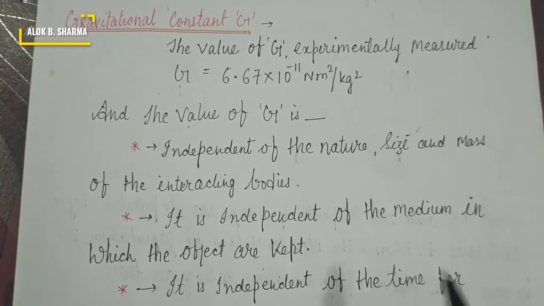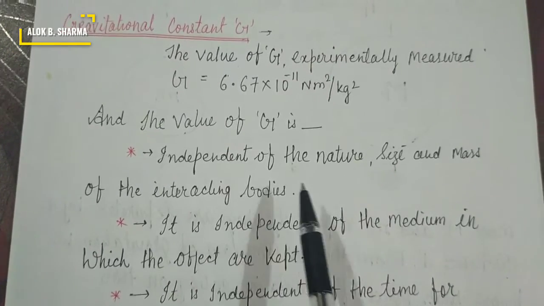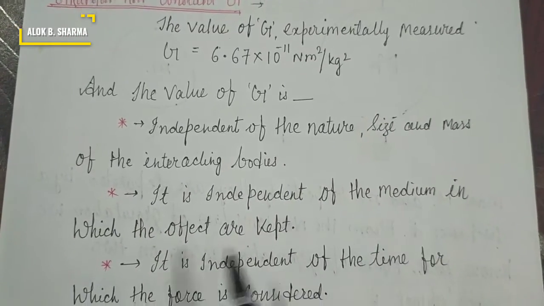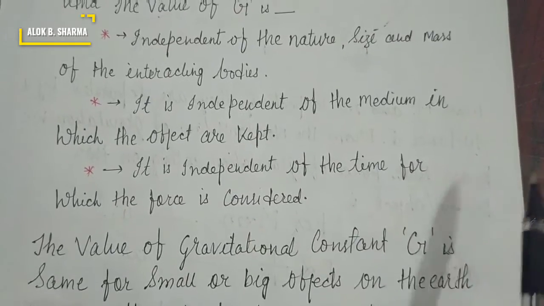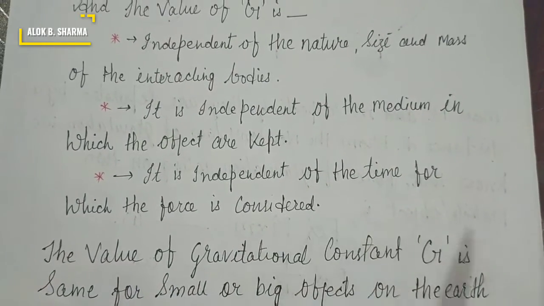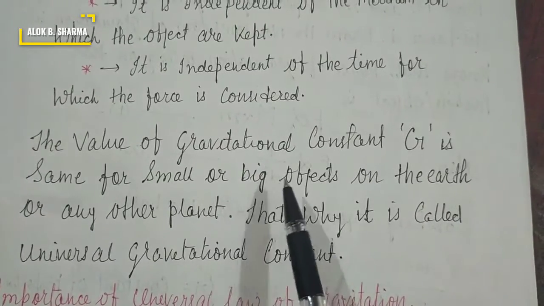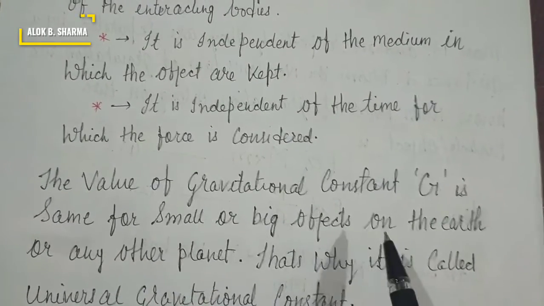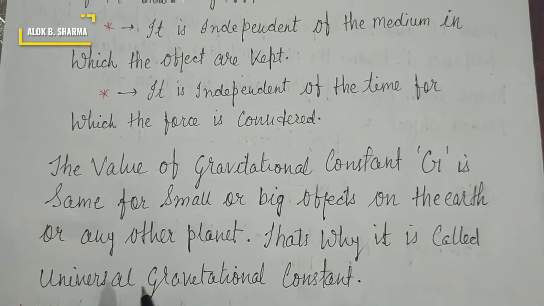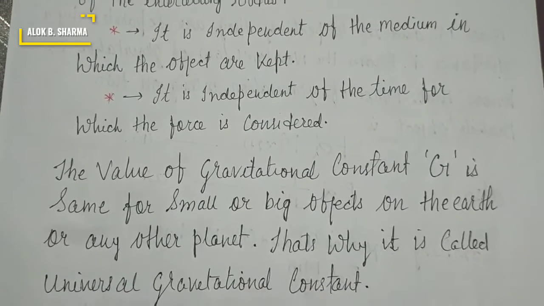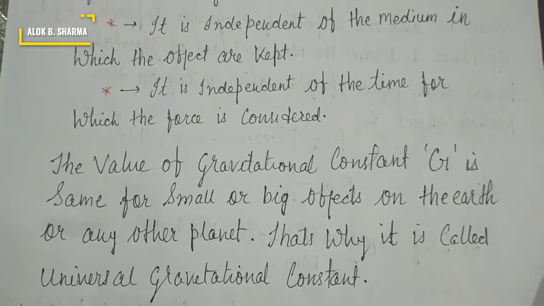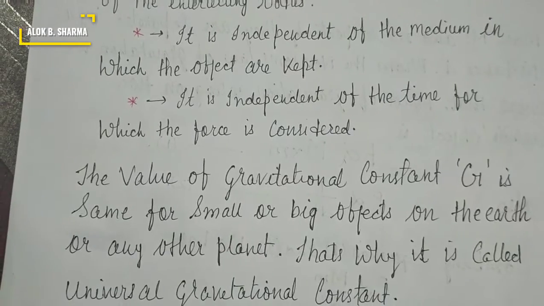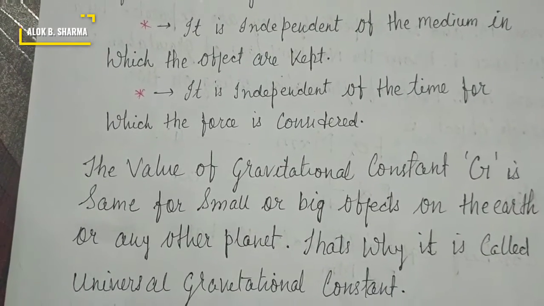And see, the value of G is independent of the nature, size and mass of the interacting bodies. It is independent of the medium in which the objects are kept. It is independent of the time for which the force is considered. The value of gravitational constant G is the same for small or big objects, on the earth or any other planet. That's why it is called the universal gravitational constant. It means the value of G is the same on every planet.